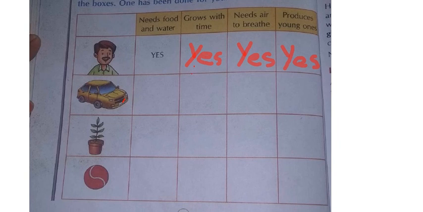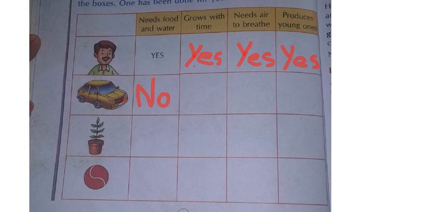Car picture is there. Then the first one they have is needs food and water. Will the car need food and water, children? No. What does the car need? Does the car need diesel or petrol? Yes. If we put diesel or petrol, the car will run. But it doesn't need any food and water. Why? Because the car is not a living thing. We are the living things. Human beings, animals, plants, all these are the living things. But the car is not a living thing.